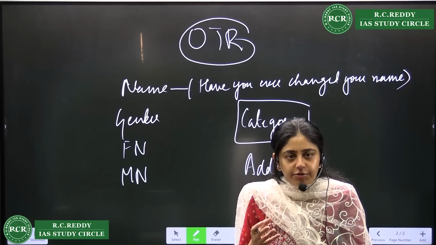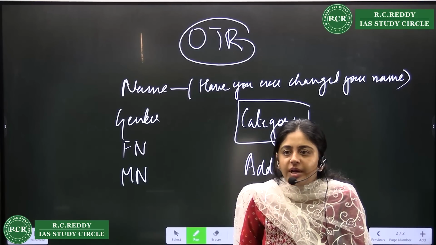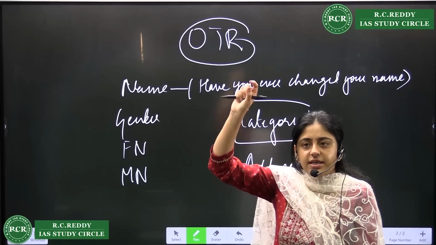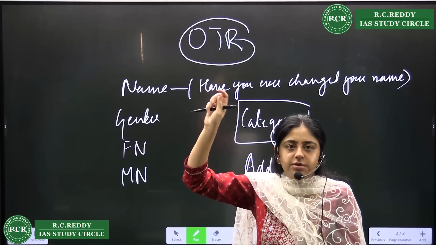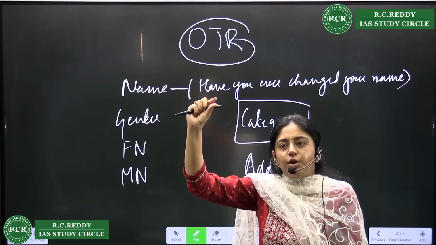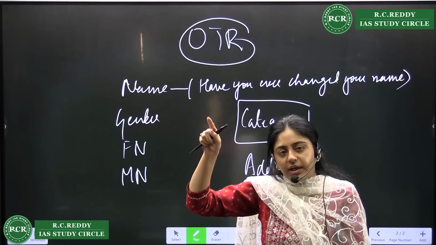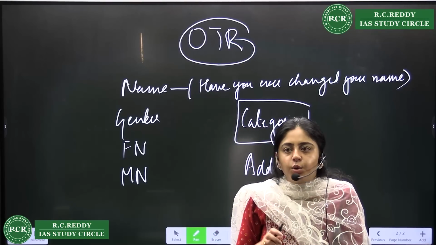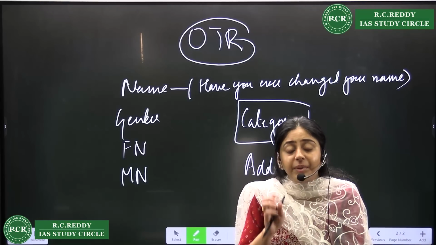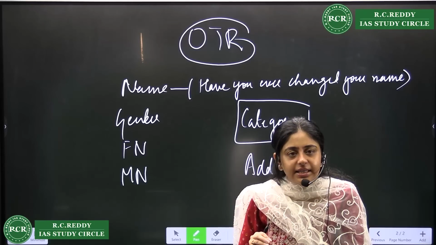So be very careful. Now that person, he got very anxious, he mailed UPSC also. I told him there is an option to edit it. If you go to the OTR section, I've shared it in the group also, on the extreme right you will find there is an option, edit OTR, and when you click that edit OTR, you will get a page which again tells you that you are allowed to edit your OTR basic information, your name, your father's name, your category, right?